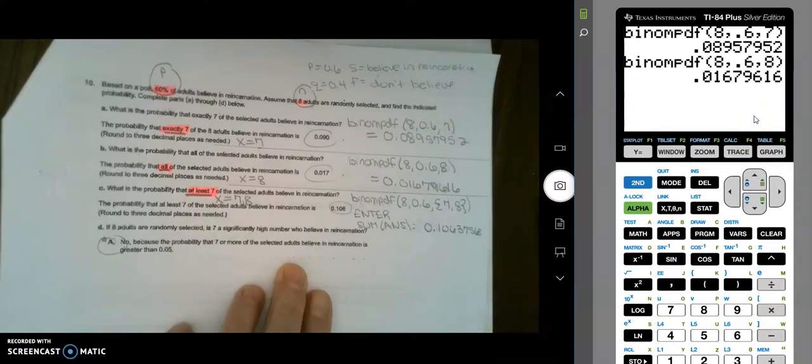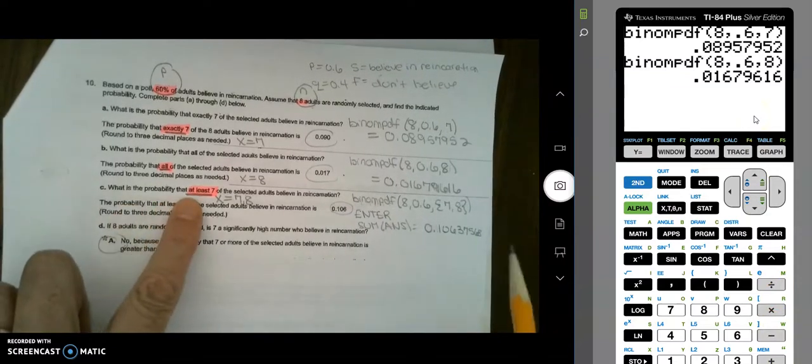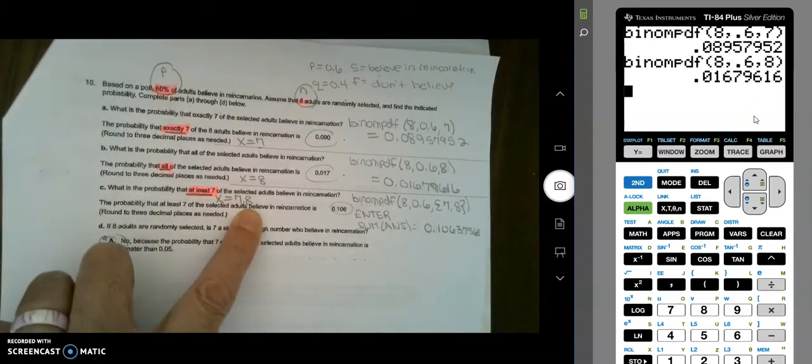Okay, now the next one. What's the probability of at least 7? That means 7 or 8. We could get this answer 2 ways. One way is we could add these 2 up. The other way is, if you have more than one value for X, you can actually add them up using your calculator. So I'm going to talk about this part here.